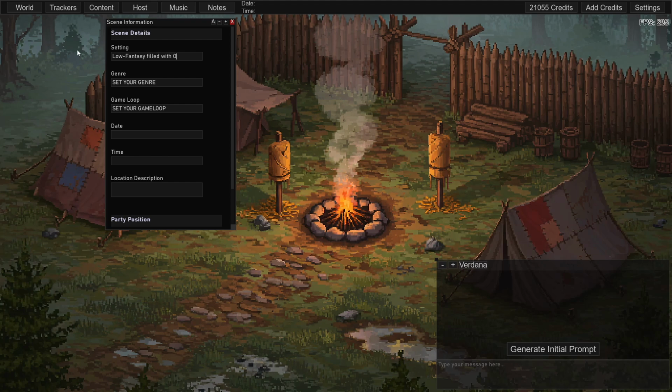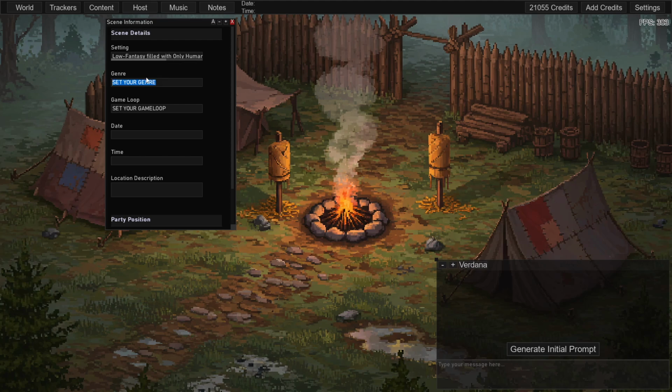Filled with only humans, elves, and dwarves. So in this case, I'm specifying the setting, but I'm also specifying who I want in the setting. You don't have to do that. But in this case, I don't want it to generate things like tieflings or halflings. I just want humans, elves, and dwarves. So I could probably just put Tolkien races in there and get what I want. Well, minus the hobbits.